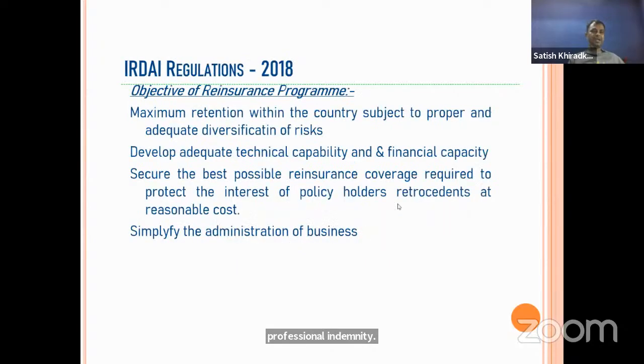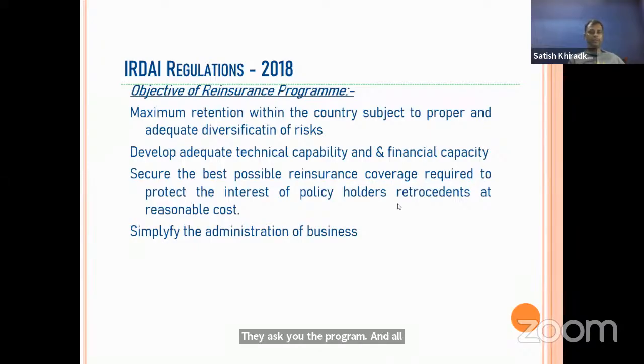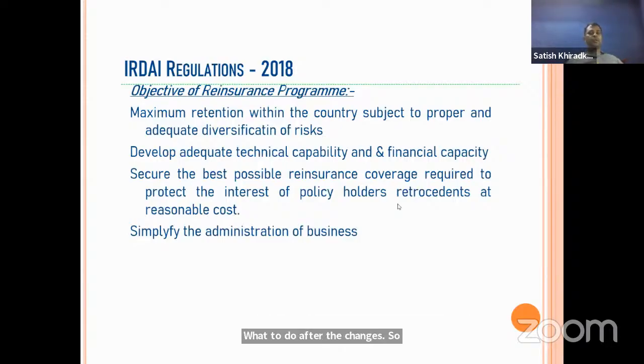Now we are discussing the IRDA regulation 2018, on which questions are there in the examination. They ask you about the program: when to submit, how to do it, what to do after the changes. So before knowing the program, first understand what its objective is. First and most important is that maximum retention within the country is the most important objective of the reinsurance program, subject to proper and adequate diversification of the risk.